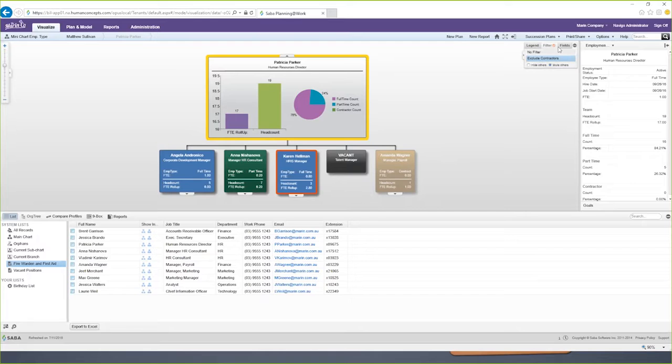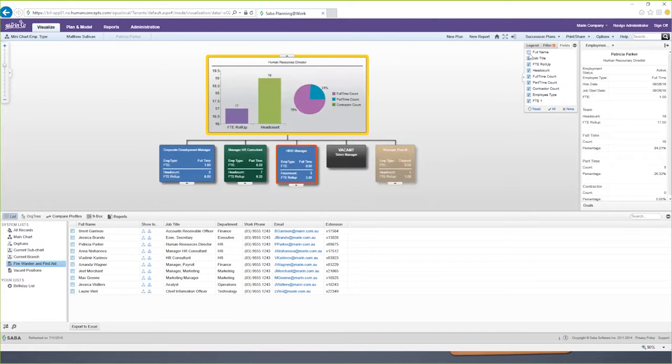So as well as filters, we can switch off fields. So we can just quickly turn off the full names from the boxes, and that can now be shared as a new chart. Right, so if, for example, the end user wanted to share a chart with the union or something like that, it's as easy as just going to that fields column and switching off that name field there.